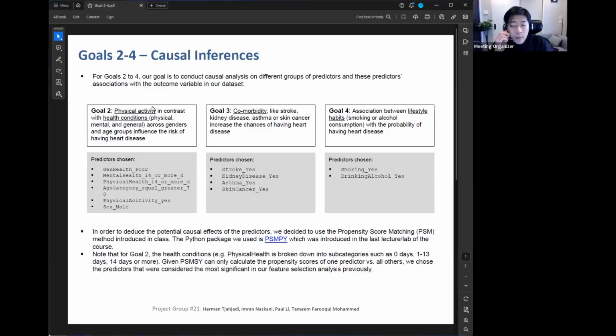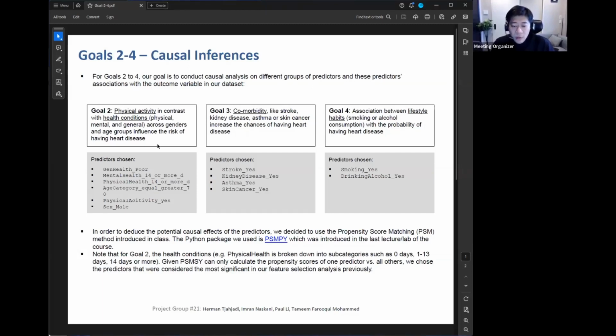Hi, my name is Paul, and I'm going to go through the last 3 goals of our project, which is causal inference. As you can see here, we're trying to understand whether there are any predictors that could be explained as the causal cause of our outcome variable, heart disease. And we have grouped them into 3 different categories, 3 different goals. The first group is physical activities and health conditions. The second group is other diseases, which we call comorbidity. The third is lifestyle.